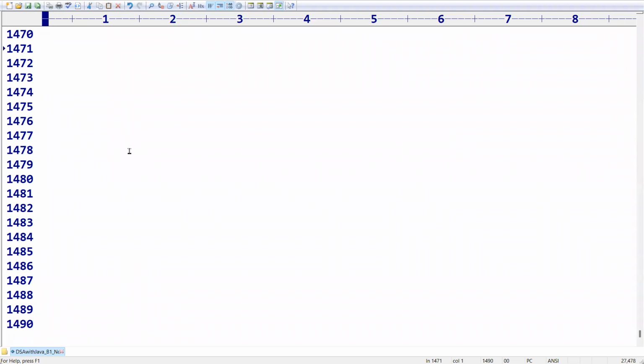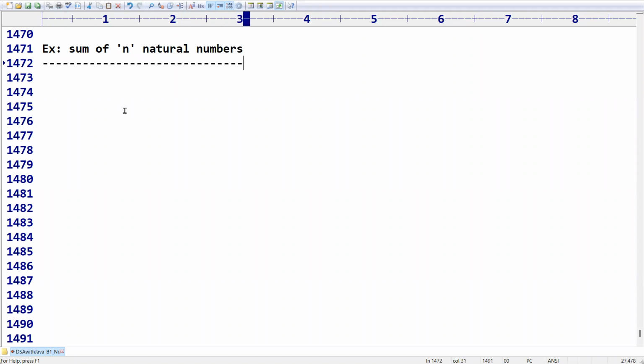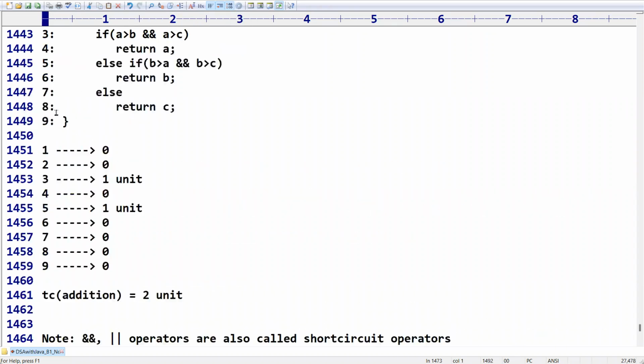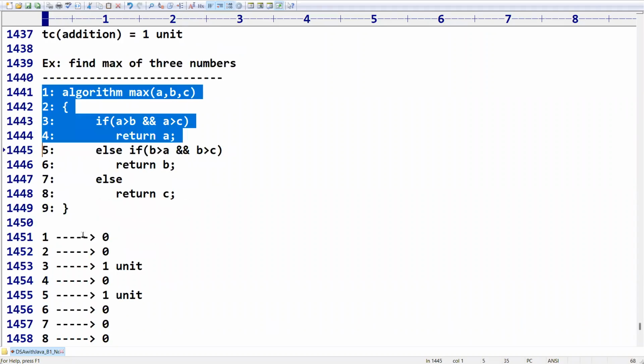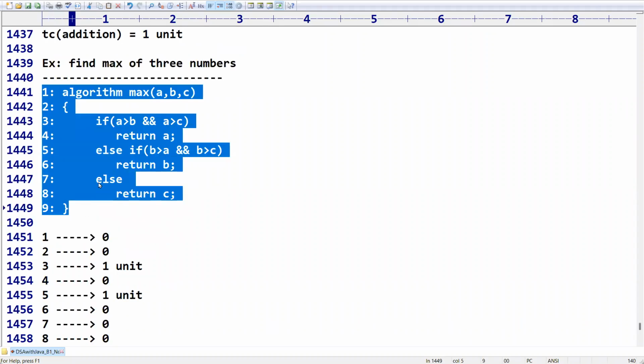Yes, sir, next one. Next one. So what I'm going to do here is take a for loop. Example: I want to calculate the sum of n natural numbers. For this, I want to prepare the algorithm. How can you prepare the algorithm? Just take this one.